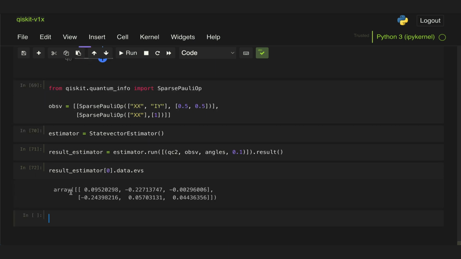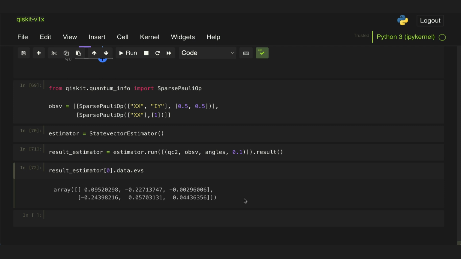And then we get an array that has 2 lists here. The reason we have 2 is because we pass 2 separate observables, each with 3 separate values. And the reason we get 3 separate values is because we have 3 parameters for our circuit. Pi over 4, pi over 3, pi over 2. So we get a total of 6 results for 2 observables, and each of these gets 3 results for each of the parameters we passed. So that sums it up.